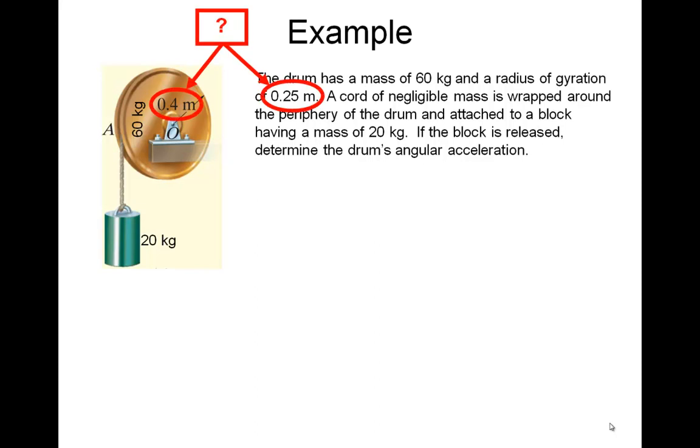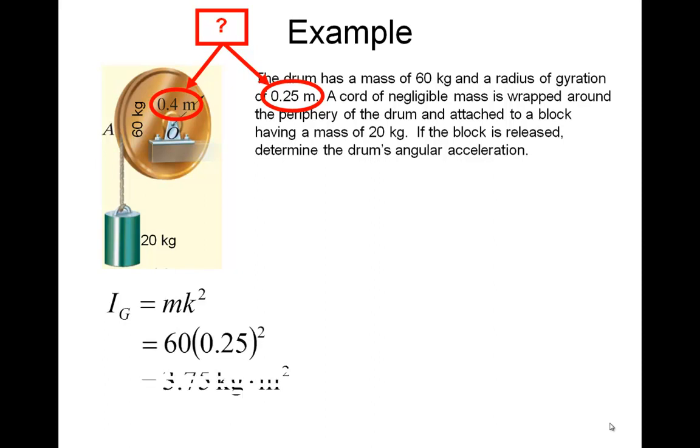First of all, we probably need to make logical sense out of why in one place it's saying the radius is 0.4 meters, and another place it's saying 0.25 meters. Well, that's because they're quoting a radius of gyration, which is an equivalent radius, or a place where we can assume that all the mass of that pulley is concentrated so that we could easily compute the moment of inertia. If I know the radius of gyration, I can compute moment of inertia just by this second moment of mass equation. So there's the moment of inertia of that drum.